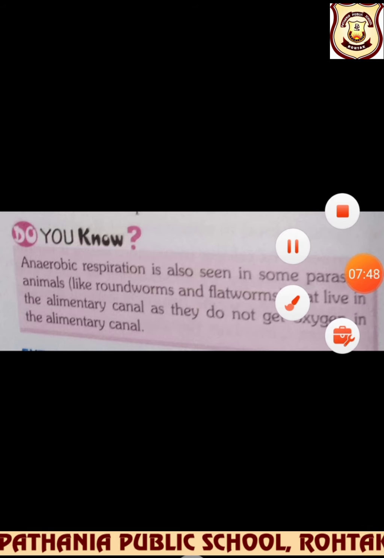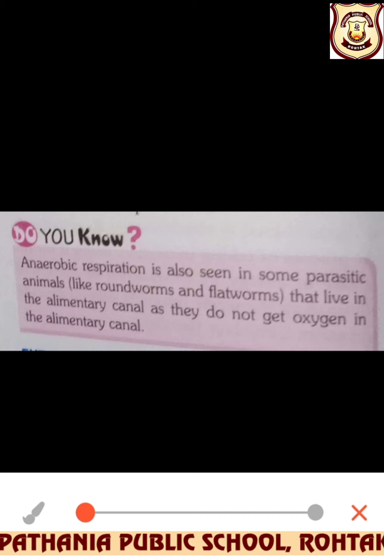They survive without oxygen: parasitic animals, yeast, roundworms, flatworms are all examples. How can we prove this? They survive in the alimentary canals of cows and buffaloes without oxygen in their stomach. In their alimentary canal there is no supply of oxygen, and still they survive. That means they follow anaerobic respiration. You can write down this example also.